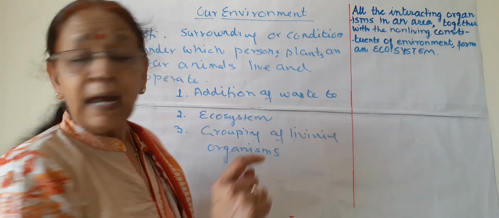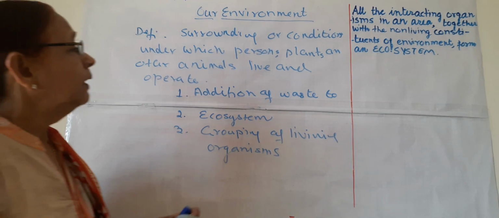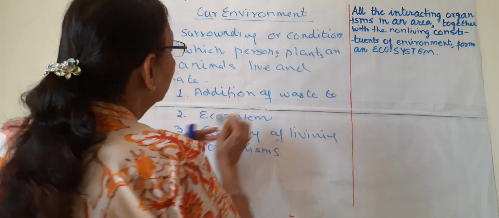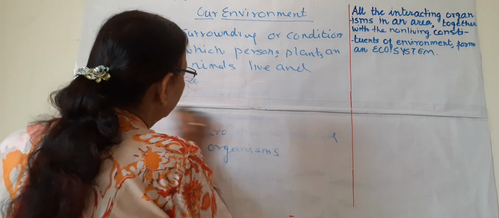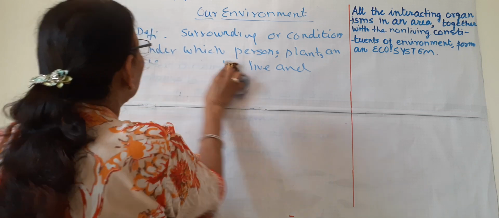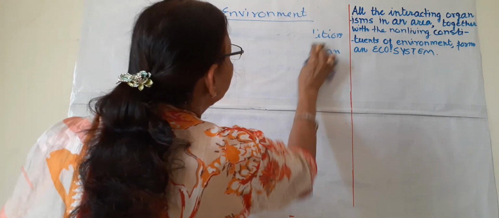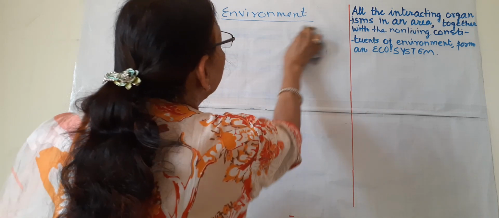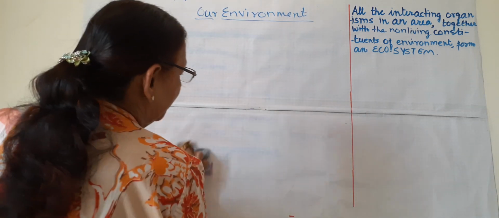So first I am discussing the addition of waste to our environment. All of us in our day-to-day life produce a lot of waste products or garbage, and we add this garbage to our environment.